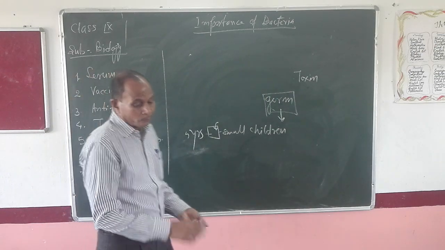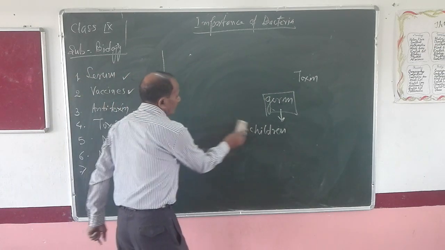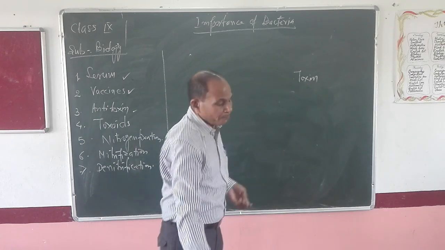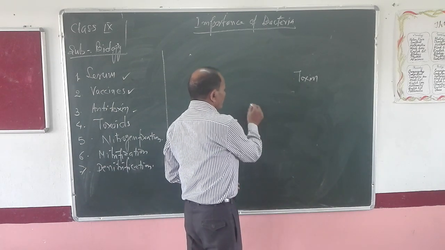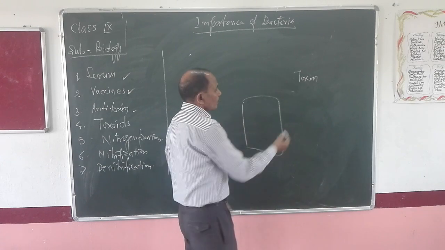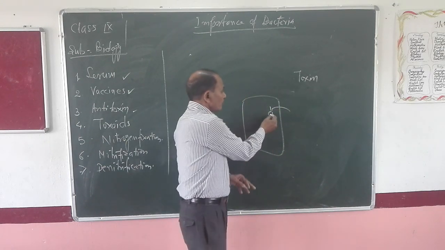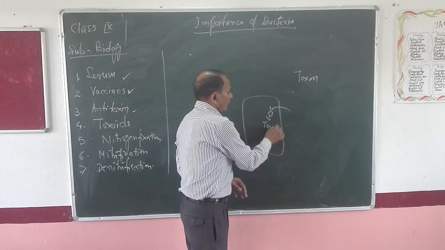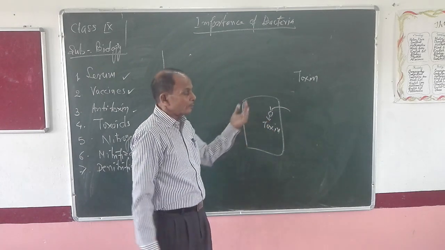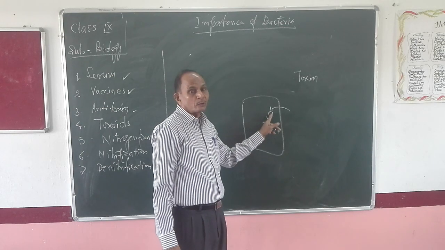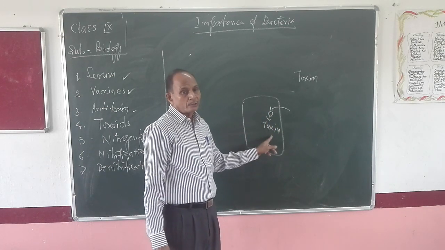Third is antitoxin. You have just studied pathogens. Now a pathogen is entering inside the living body. After entering the host body, this pathogen will produce toxin.